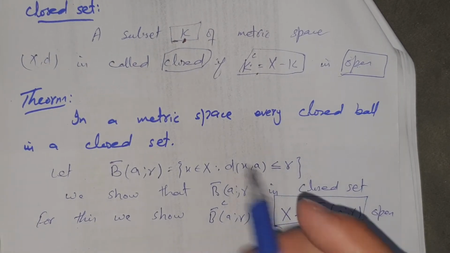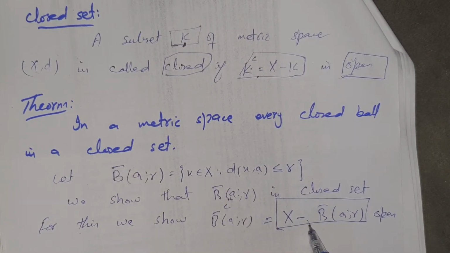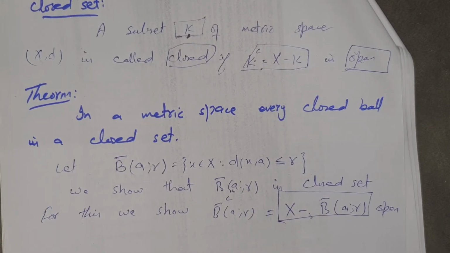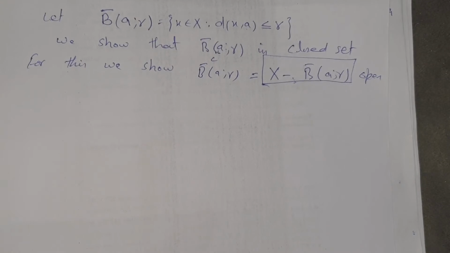To show this closed ball is a closed set, we show that this is open. And you know that to show any set is open, we take any element from this set and draw an open ball with center at this element, such that the ball is contained in the set.